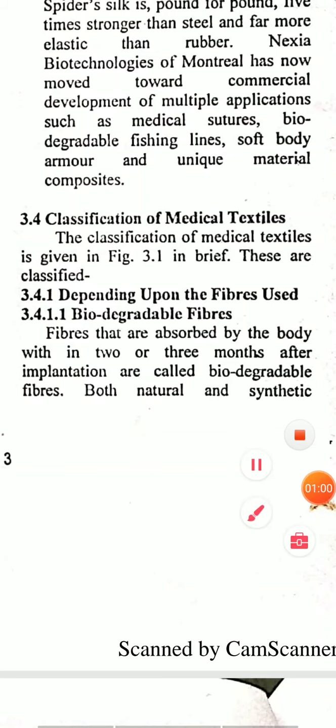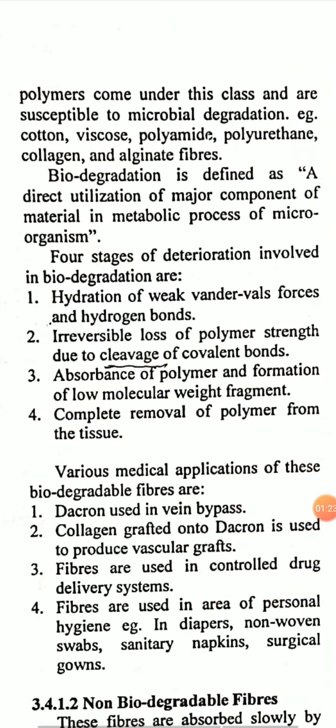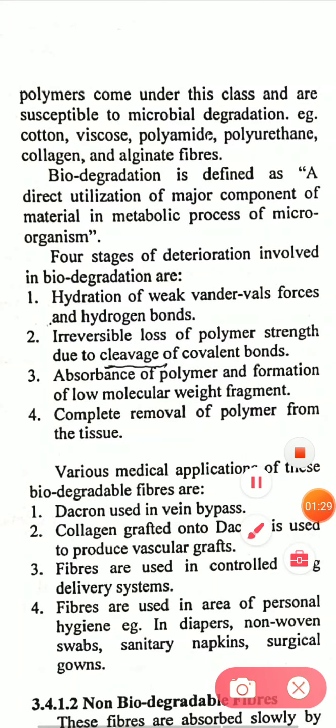First, we discuss classification depending upon the fibers used, in which first category is biodegradable fibers. Fibers that are absorbed by the body within 2 or 3 months after implantation are called biodegradable fibers. Both natural and synthetic polymers come under this class and are susceptible to microbial degradation. For example, cotton, viscose, polyamide, polyurethane, collagen, and alginate fibers.